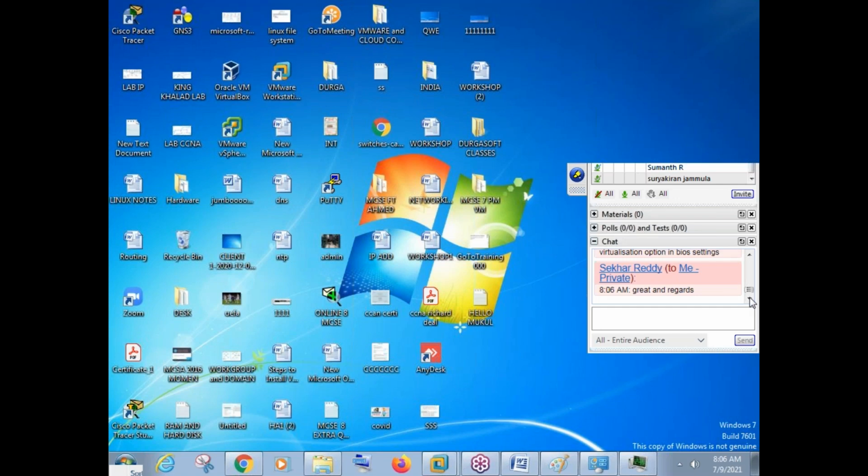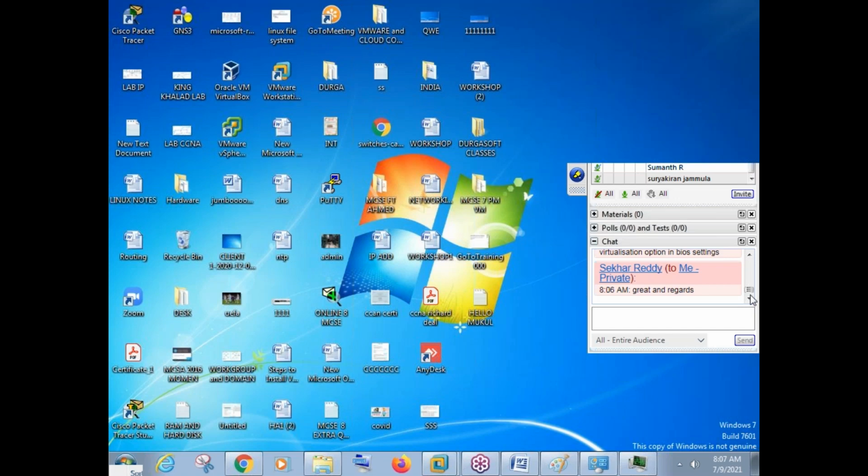And in case the virtualization option is not there, I can say with 100% guarantee, if you take any computer from the last 6, 7, 8 years, the virtualization option will be there. But I'm using a laptop from 2010, and in that laptop, the virtualization option is not available. So there I cannot create or run virtual machines. When I bought the laptop in 2010, VMware was not so famous, so I had not thought of virtualization and all those things then. It was my mistake actually.